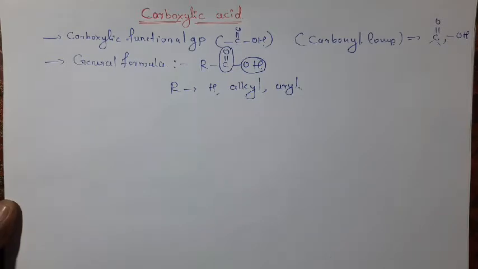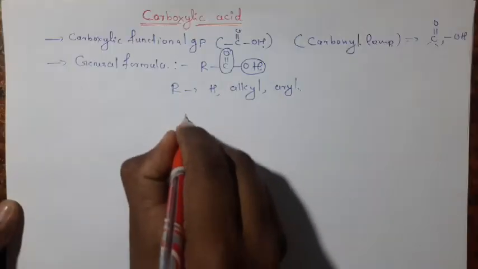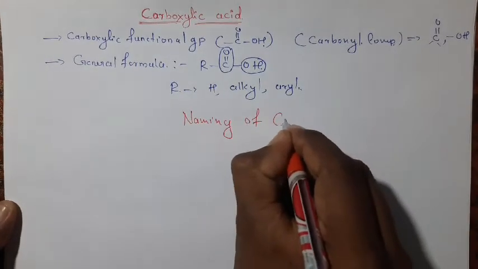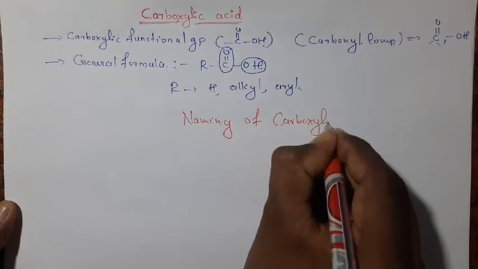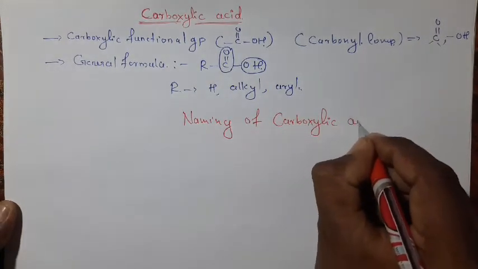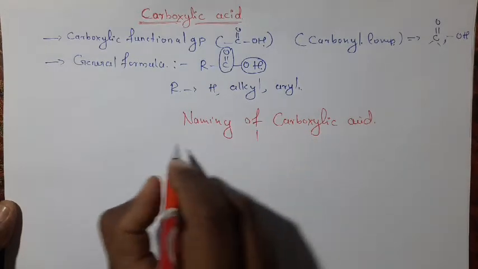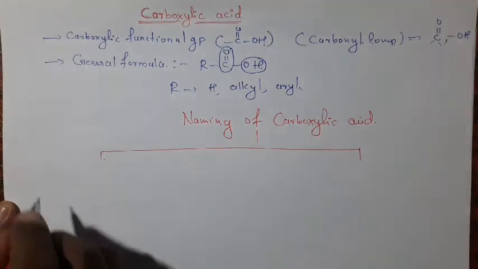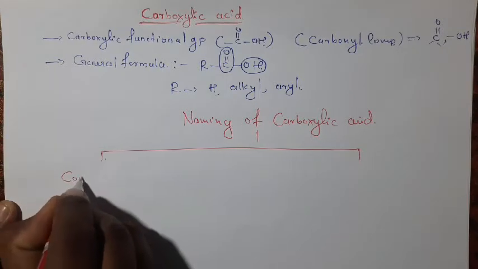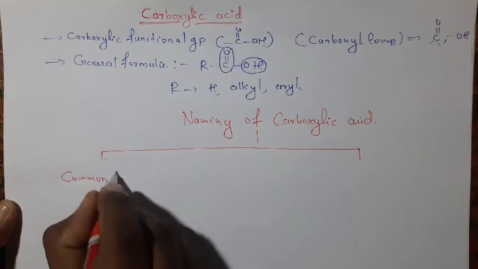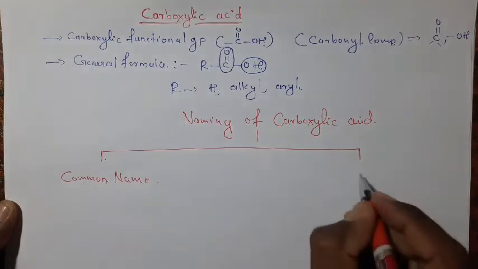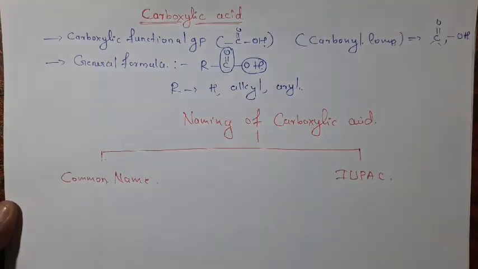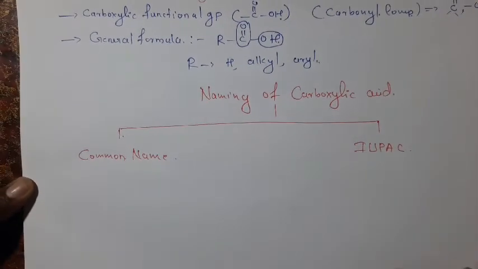Now, naming of carboxylic acid. In nomenclature, the carboxylic acids are named in two ways. First one is the common name, and second one is the IUPAC naming.